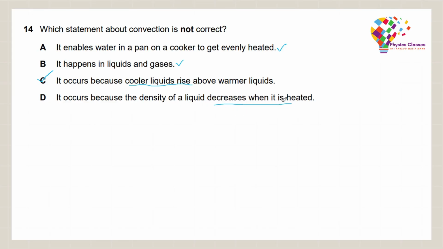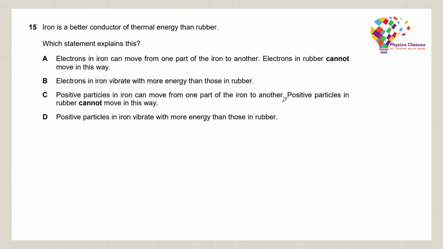Let us move on to question number 15. Iron is a better conductor of thermal energy than rubber. Which statement explains this? Let's look at option A. Electrons in iron can move from one part of the iron to another. Electrons in rubber cannot move in this way. So this statement does sound correct, but let's look at the other options as well.